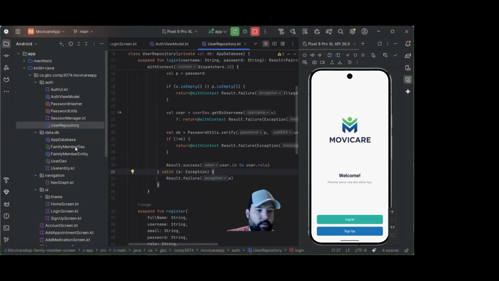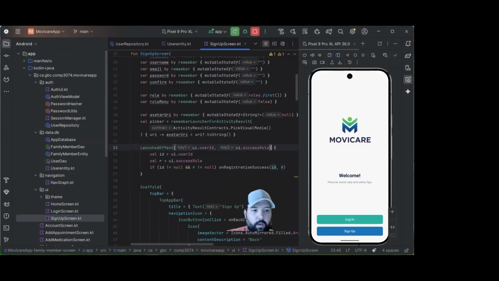Then we have the sign up screen. In the sign up screen, we collect all the information as I showed you: the full name, username, email, password, role, everything. And when you choose an image, the system stores the URL and the information is saved into the Room database. This is done through the user repository register function, which creates a new user entity record.